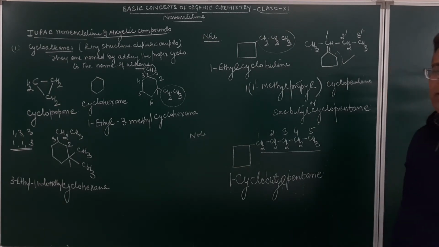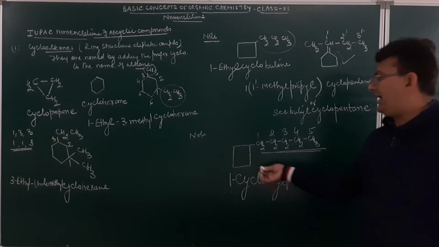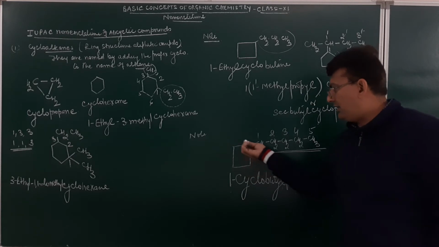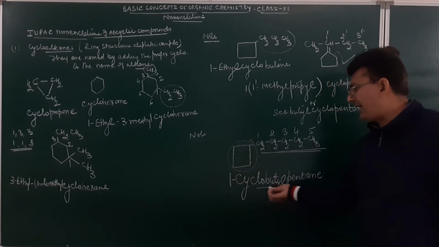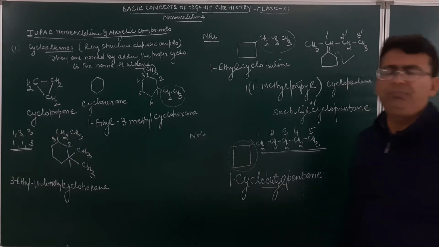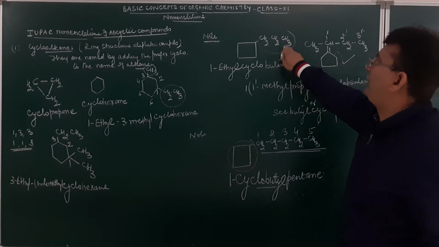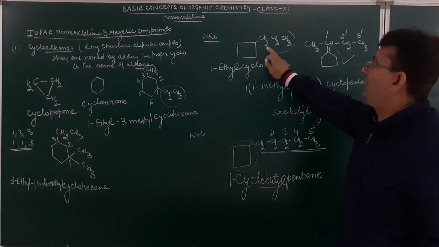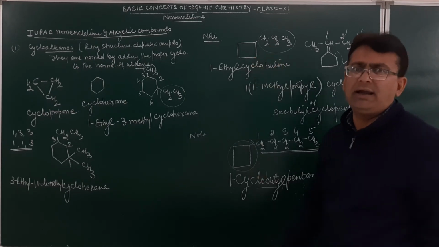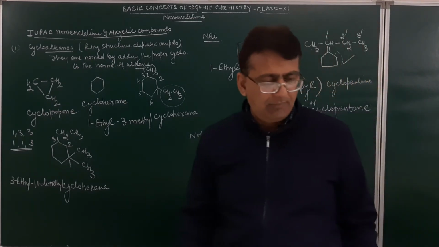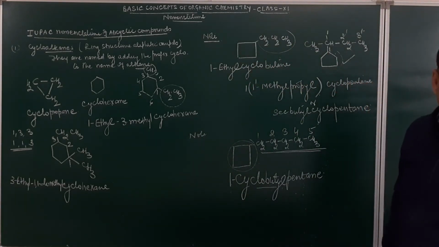Am I clear, student? So if a chain contains more carbon atoms than are present in the form of a ring, then the ring will be treated as a substituent, named as a cycloalkyl group, and prefixed to the root word. However, if the chain contains an equal or lesser number of carbon atoms, then the ring will be treated as the major chain, and the chain will be treated as the alkyl substituent. The rule must be very, very clear over here. Am I clear, student, over here?